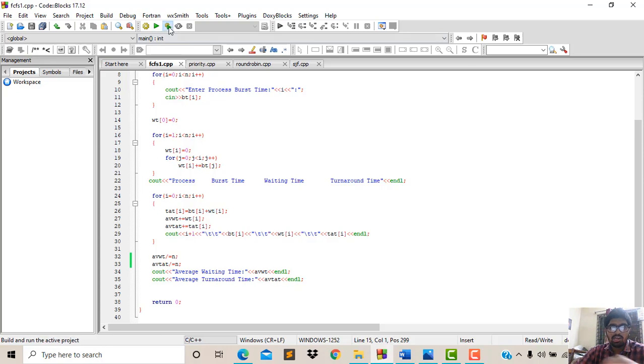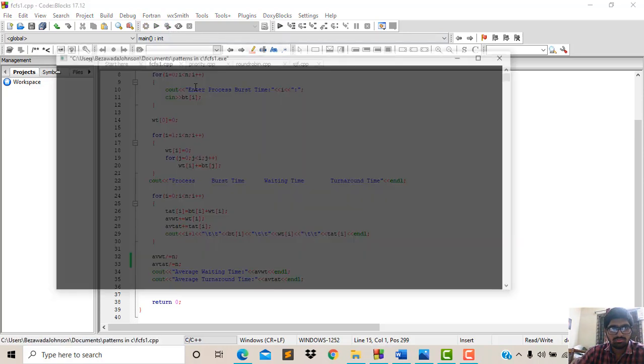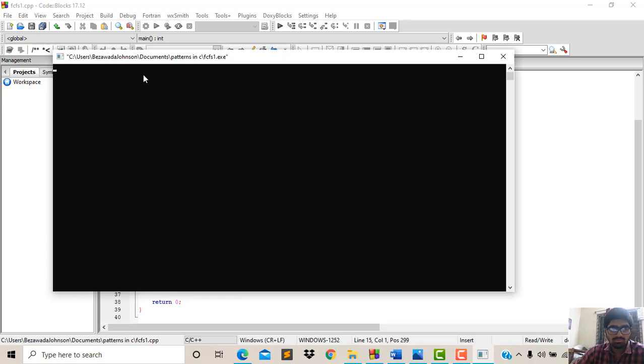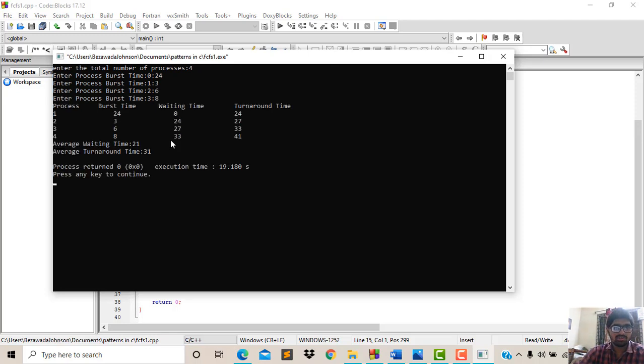When we run the output of this, I'm entering the number of processes as 4. Enter the process burst times: I'm entering 24, 3, 6 and 8.